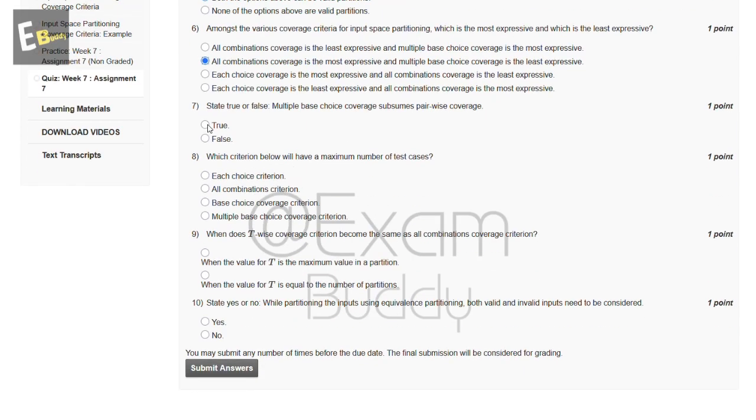Now the seventh question is, state true or false: multiple base choice coverage subsumes pairwise coverage. True or false? So the answer to our seventh question is A, true. Now the eighth question is, which criteria below will have a maximum number of test cases? So these are the options, and the answer to our eighth question is B, all combinations criteria.